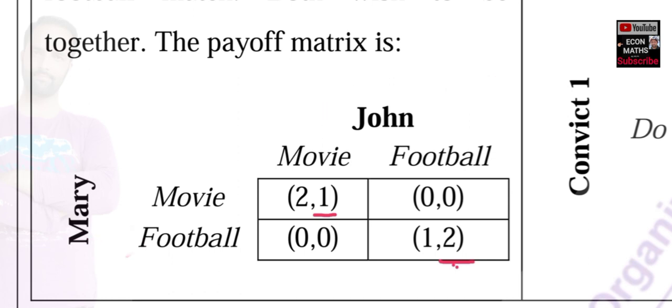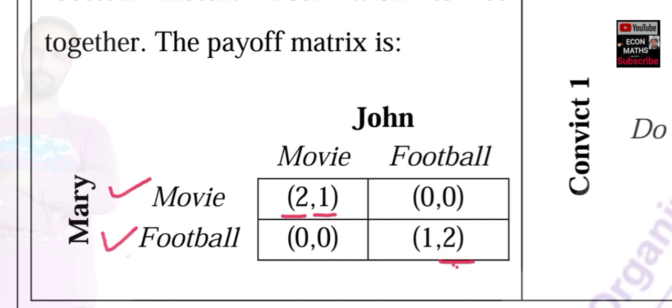Okay. Now let us see what happens if John chooses to go for movie. In this case, Mary has two options, either to go for movie or to go for football. Movie gives her 2 as payoff, and football gives her 0 as payoff. Obviously 2 is greater than 0, so Mary will choose to go for movie. For that, let us rub this out.